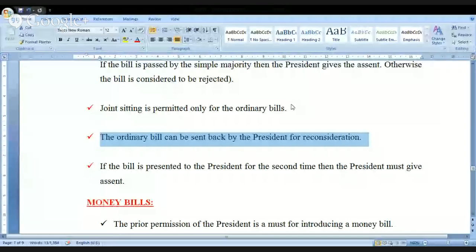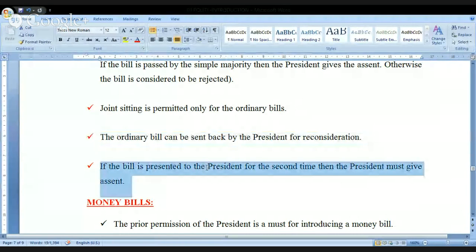Meaning, the President of India can send back a bill for reconsideration not more than one time. Kindly remember this. Not more than one time. It's a very, very important point. Okay? Now, look at this. Ordinary bill can be sent back by the President for reconsideration. If the bill is presented to the President for the second time, then the President must give his assent. I am talking to you only about the ordinary bills, right?